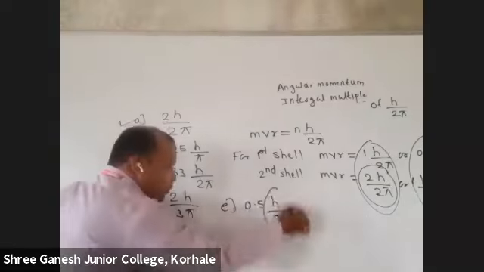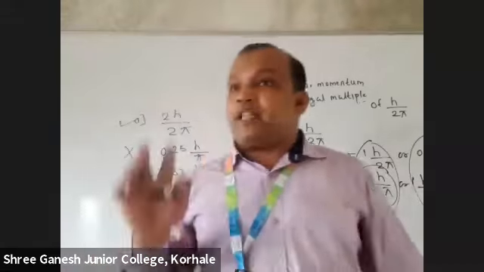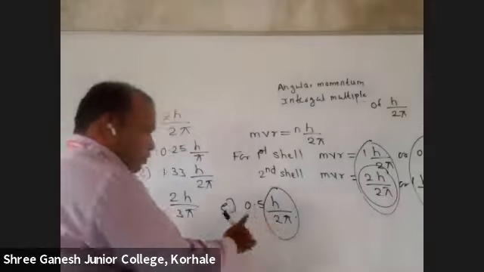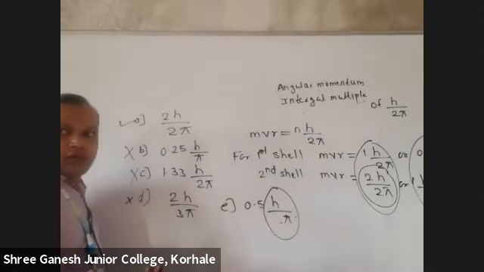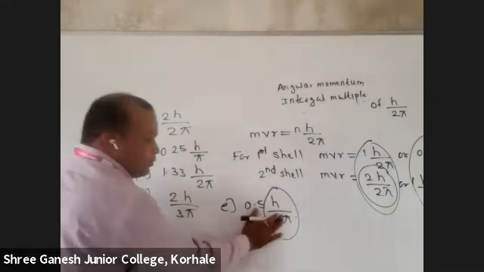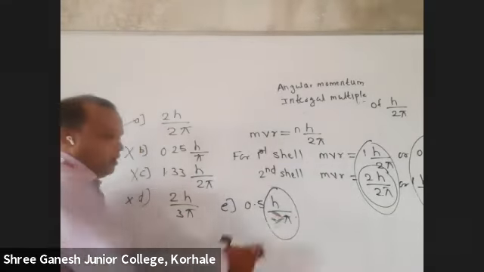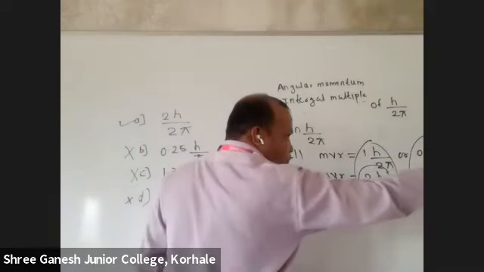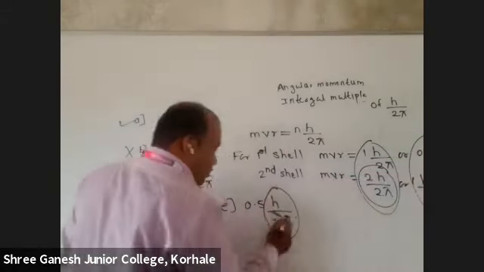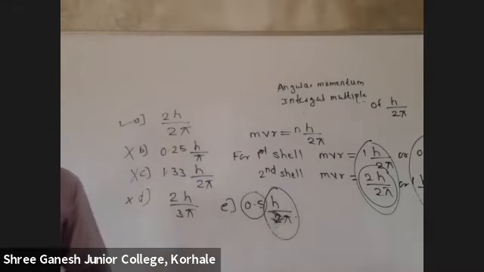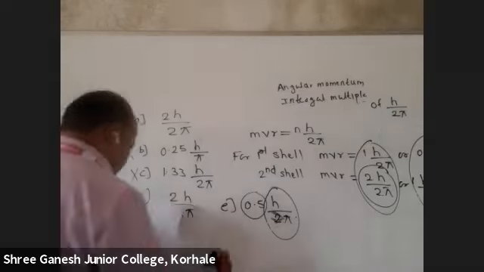When h upon 2 pi is there, you should remember the second postulate: it will always be an integral multiple. This is possible, but this is not. h upon pi is possible, so it is 0.5, 1, 1.5, 2, 2.5. But when it is h upon 2 pi, the number should always be an integer: 1, 2, 3, 4, 5. Got it? Okay.